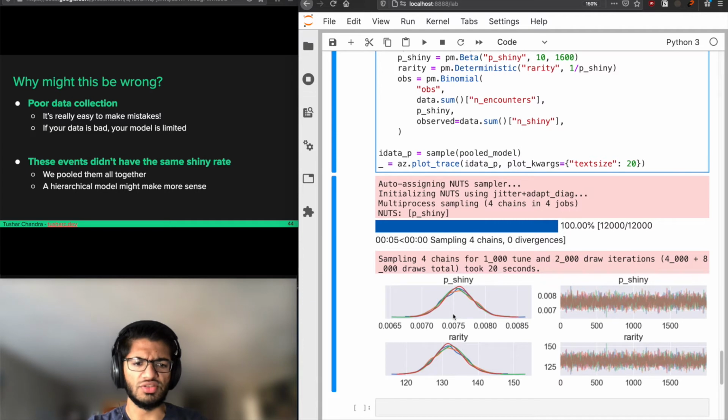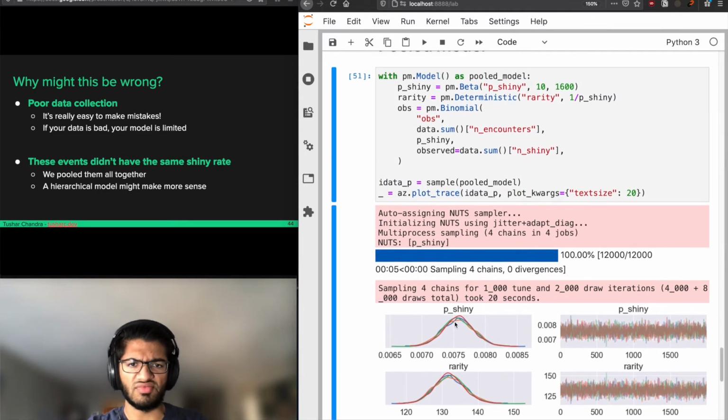The reason that we didn't do this is because that kind of missed the point of this exercise, which was updating our priors and updating our beliefs over time. So the point of this activity was to see that, okay, if we had an event in January, what do we believe the shiny rate is? Now we have an event in April, what do we believe the shiny rate is now? And to just do that throughout all of 2019 and consider all of those events that happened one at a time. But there are other ways that we could model this.